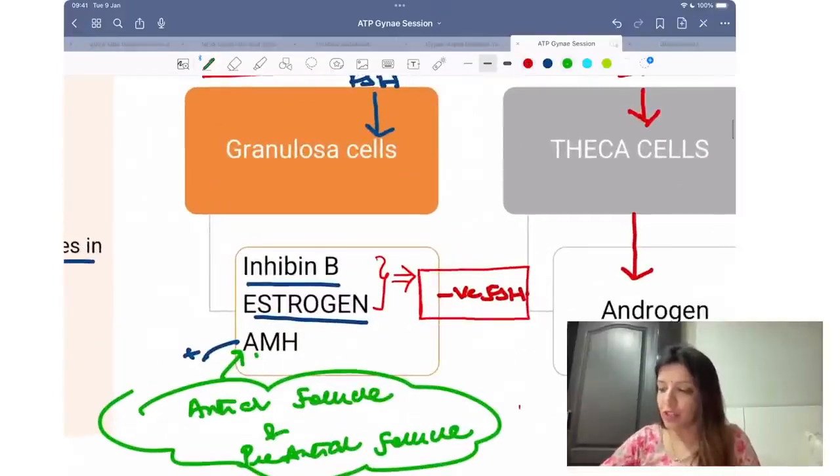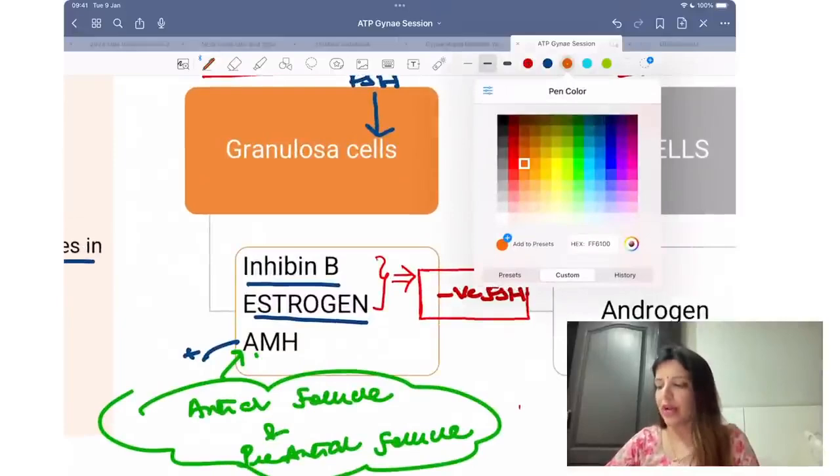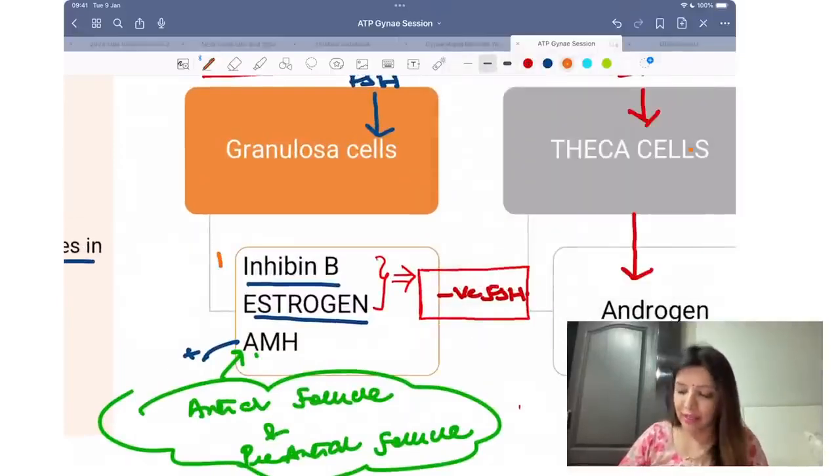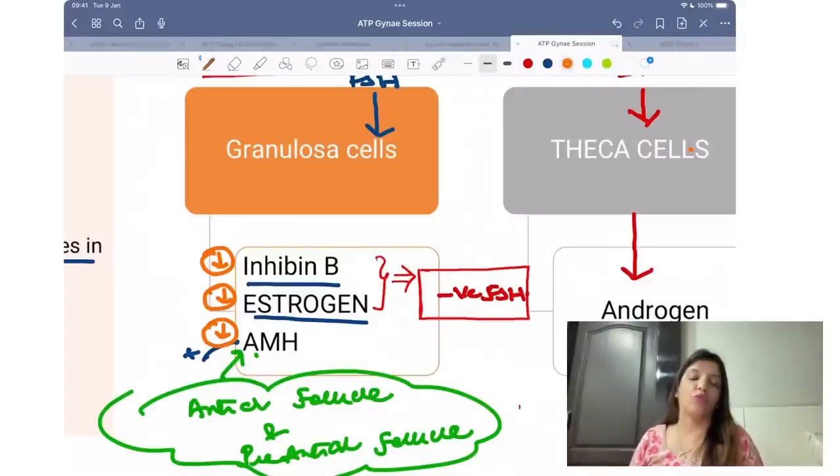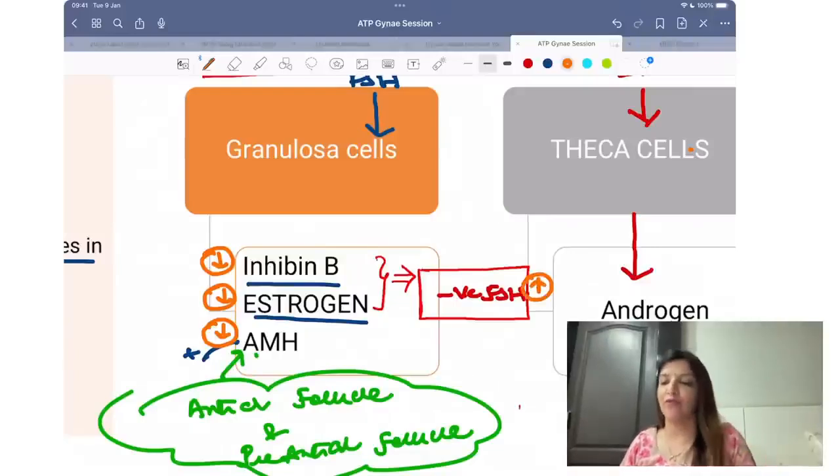In a female in whom there are fewer follicles, inhibin B levels will be decreased, estrogen levels will be decreased, anti-Mullerian hormone levels will be decreased, and FSH levels will be increased, because the negative feedback on FSH would be gone. So FSH levels would be high.